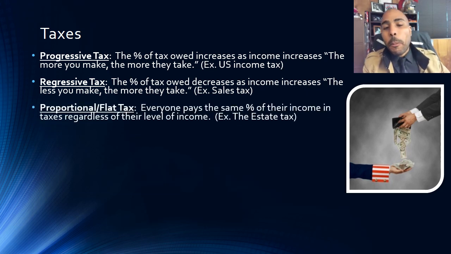Next up, a proportional or a flat tax. That means that everybody pays the same percentage of tax regardless of their income. A good example of this could be the estate tax. The estate tax is what you pay when you die and you pass on money or property to your heirs. The problem with that is that we don't want people just getting money for doing nothing, and so we tax that income. But regardless of how much income you pass on, as long as it's more than $10 million, it's